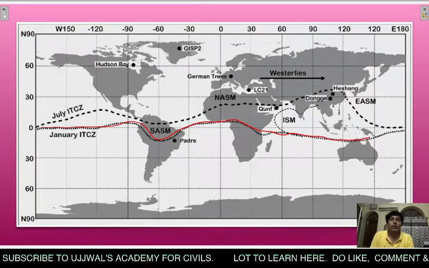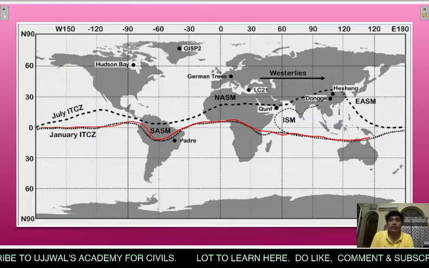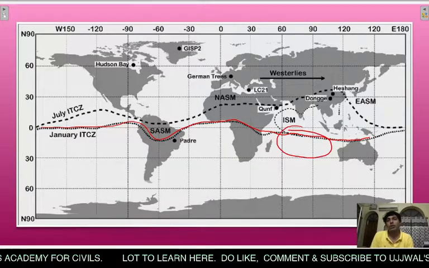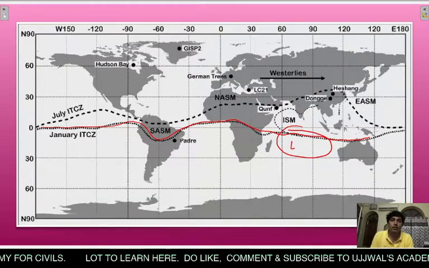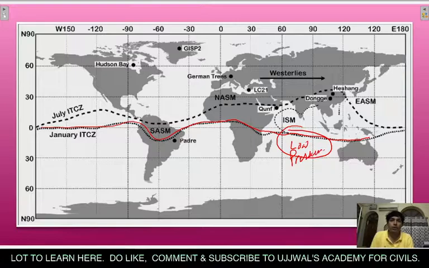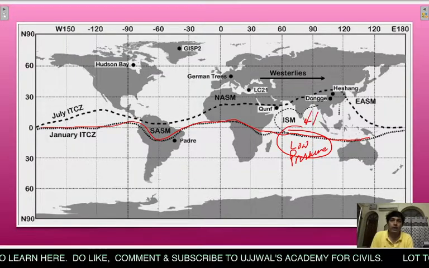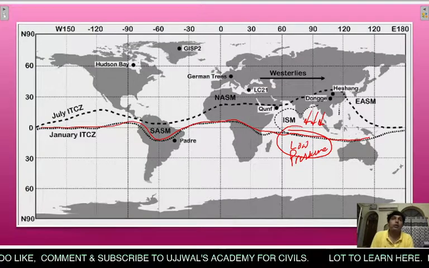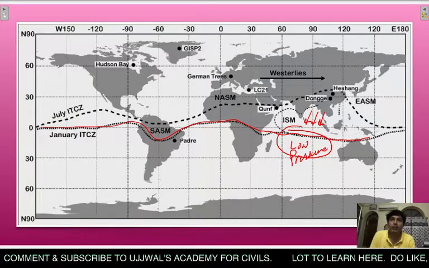So in the months when there is winter in the northern hemisphere, ITCZ is at this particular location. Here it is a low pressure region. Air from this direction starts to fill this low pressure region, and there is a reversal of direction of the wind, and this is the characteristic of monsoon.